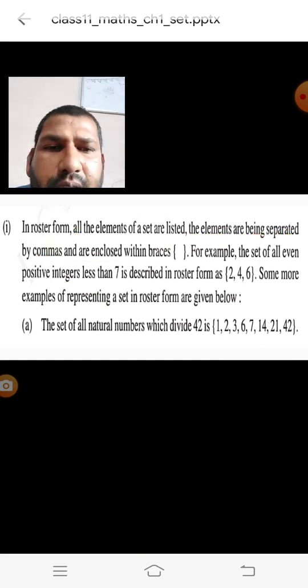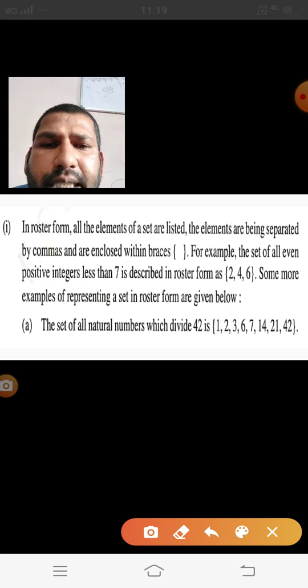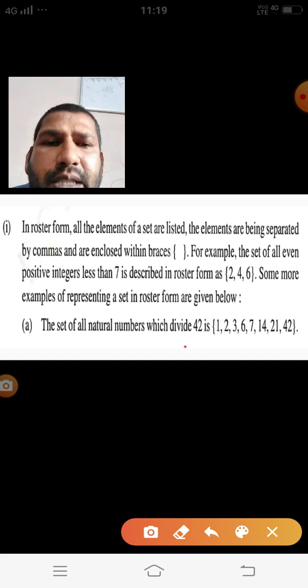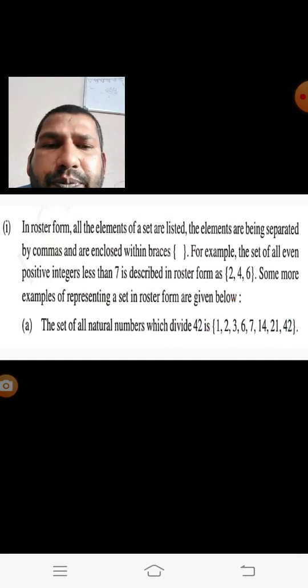Let us take one more example. If you take the set of all natural numbers which divide 42, then this is the set: 1, 2, 3, 6, 7, 14, 21, 42. All these numbers divide the number 42.